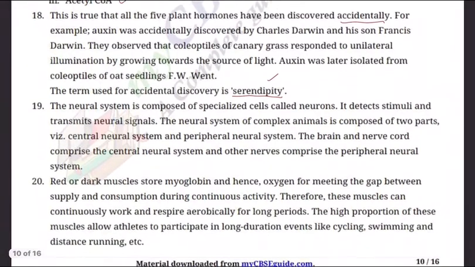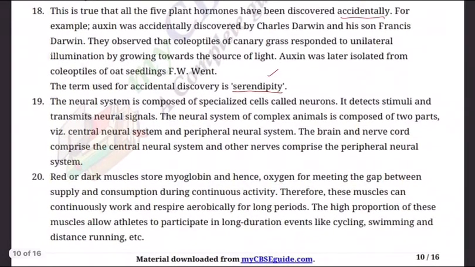Question number 19. Give a brief description of the neural system or nervous system. The neural system is composed of specialized nerve cells called neurons. It detects stimuli (stimulus, singular) and transmits neural signals. The neural system of complex animals is composed of 2 parts: the central nervous system and the peripheral nervous system. The brain and nerve cord comprise the central neural system, and other nerves comprise the peripheral nervous system.